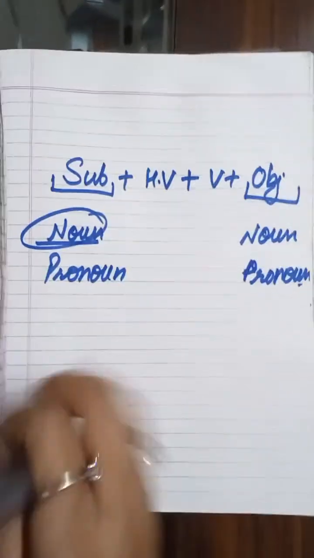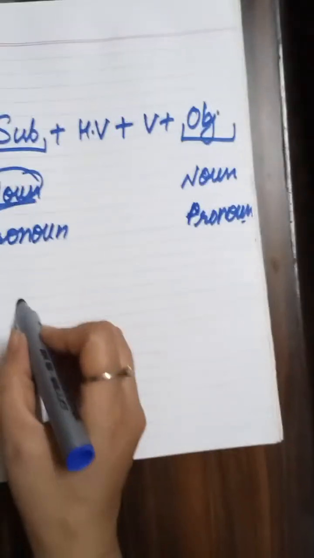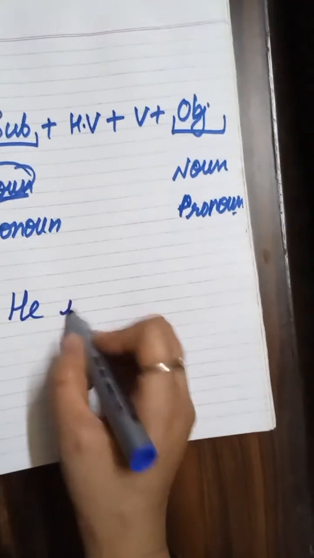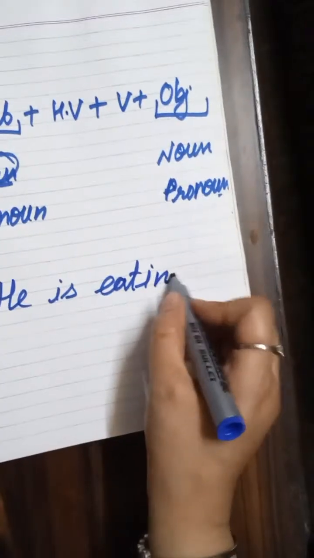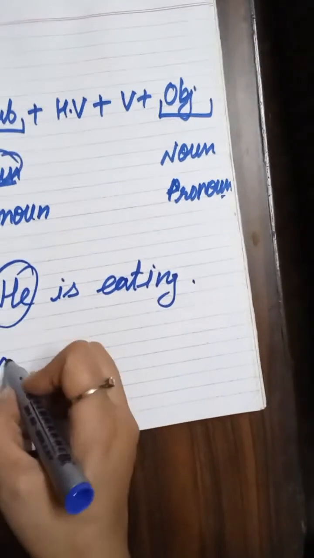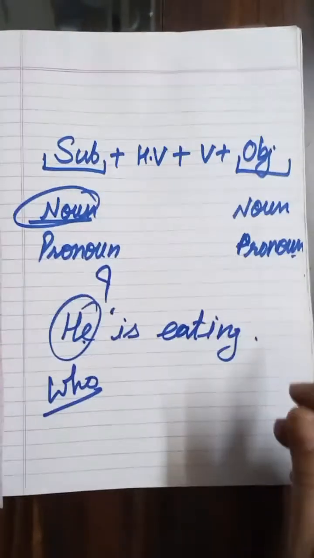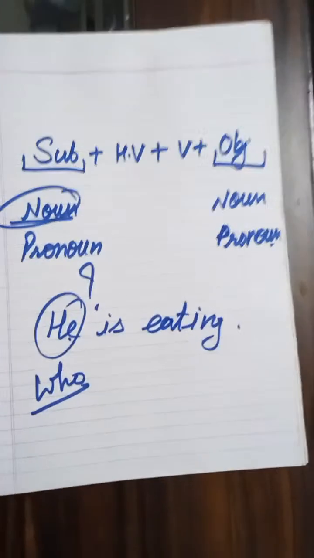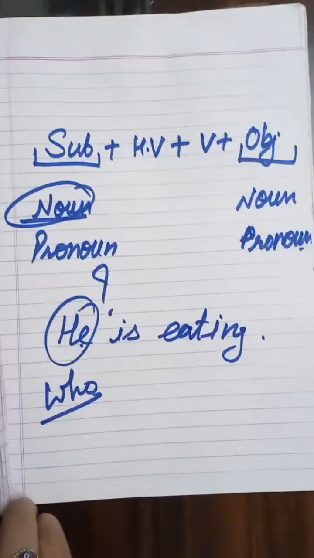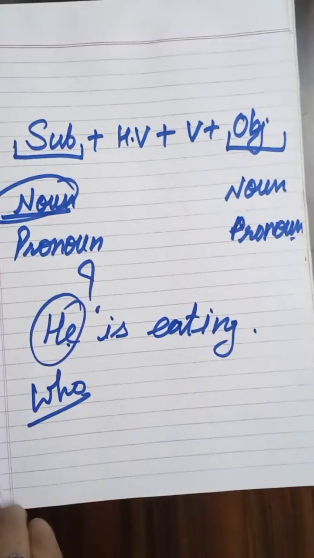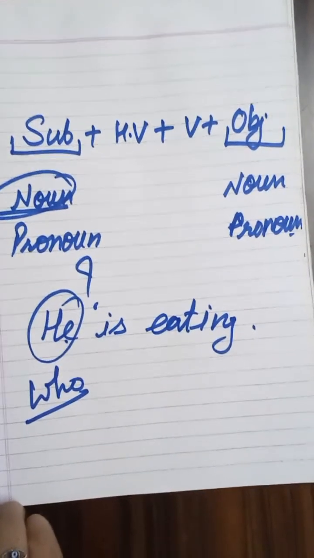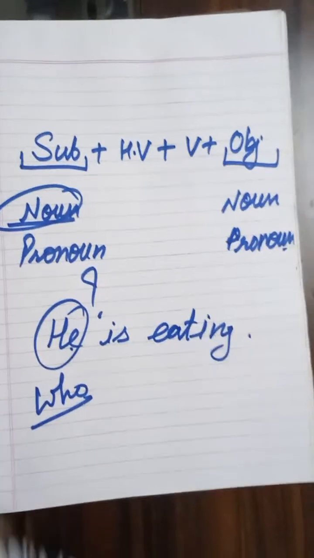Okay, but see, if I'm using this sentence, he is eating. He is eating. So may I know who is eating? Who is this he? Can you tell me? Who is eating? Okay, Hridyansh. May I know who is eating?